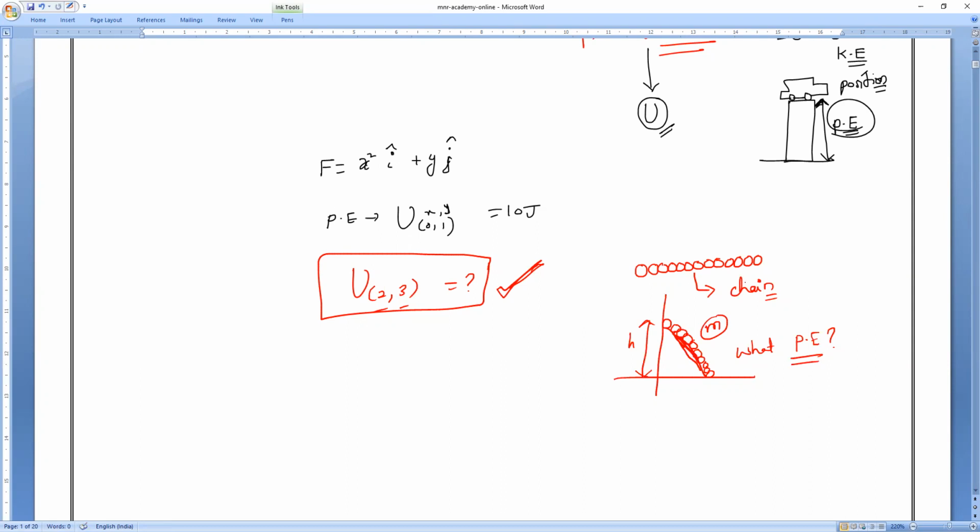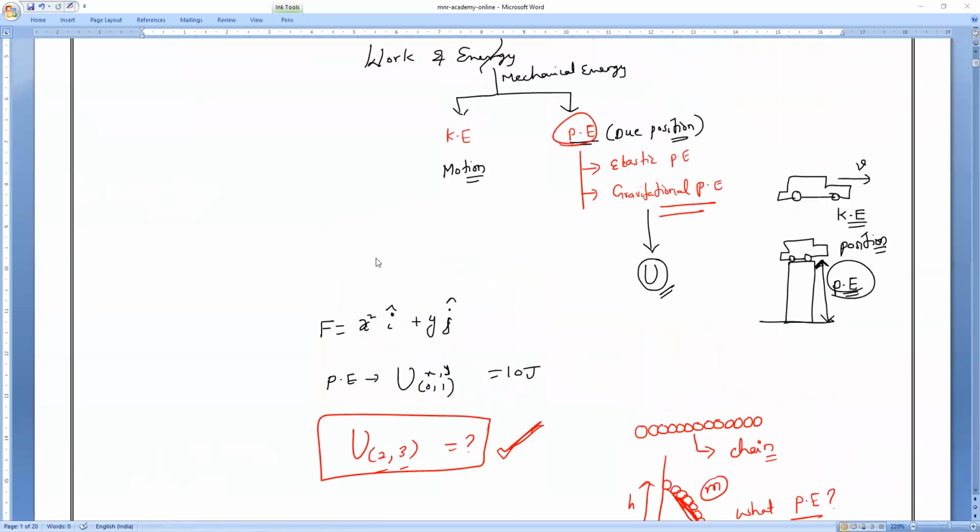So like these cases, what we are going to study in today's class is how to calculate potential energy when the applied force is given. If at a given point the potential energy is 10 joules, then at a new point, what is the potential energy?